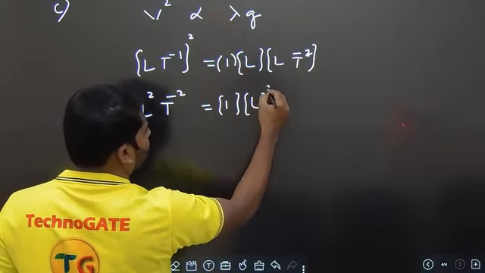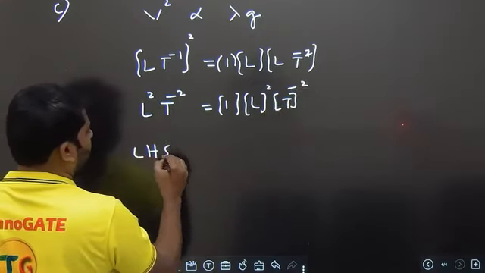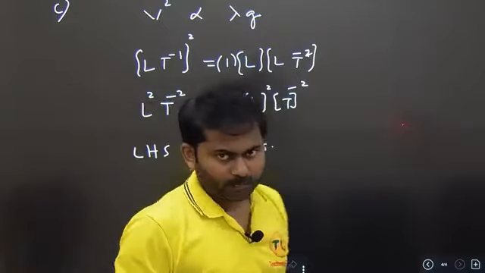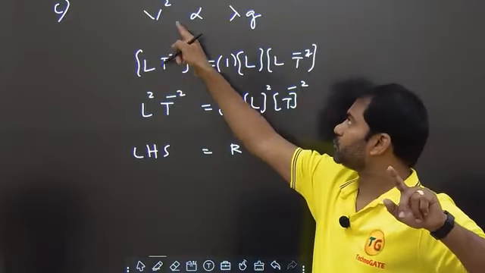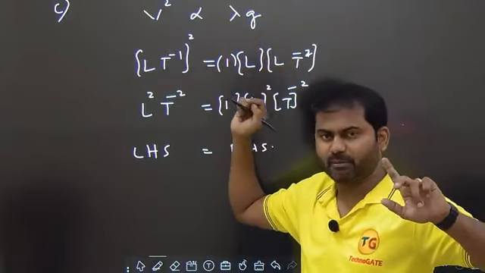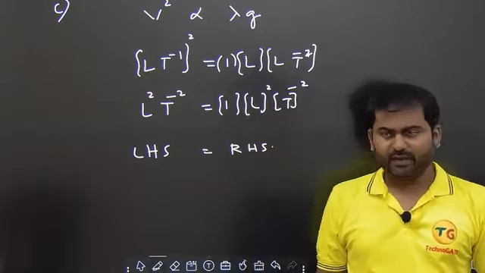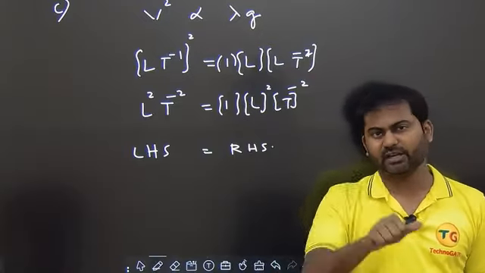So you will get L square T power minus 2. Here you are getting left hand side value same as the right hand side. So from this you can say the velocity square would be proportional to lambda into g, we can say basically. Similarly, if you take the fourth option, you will get left hand side not equal to right hand side. So as a practice you can try it and check it also.